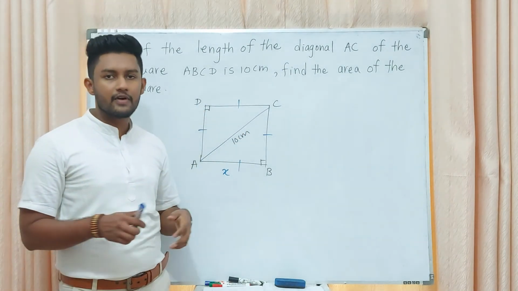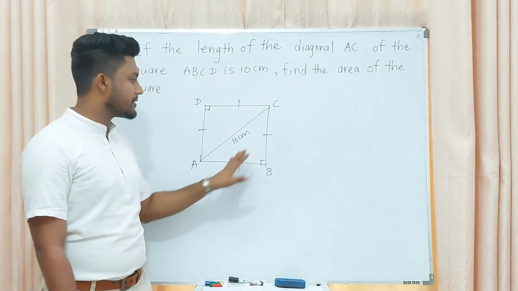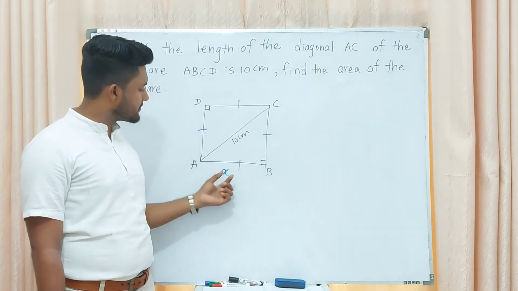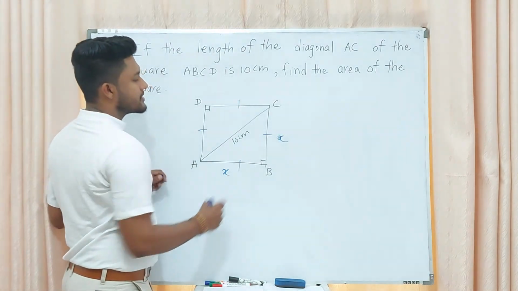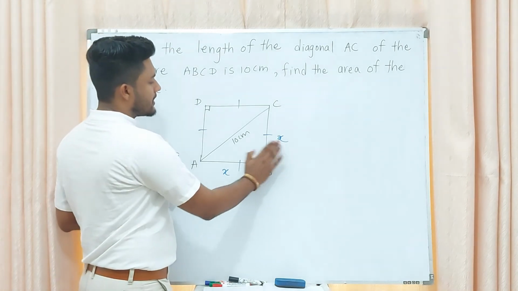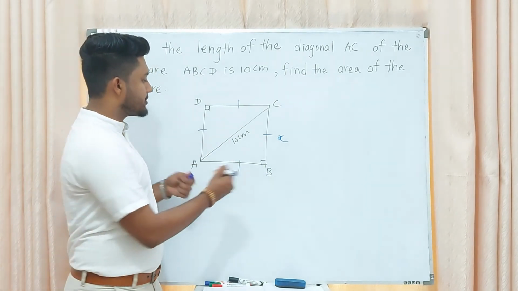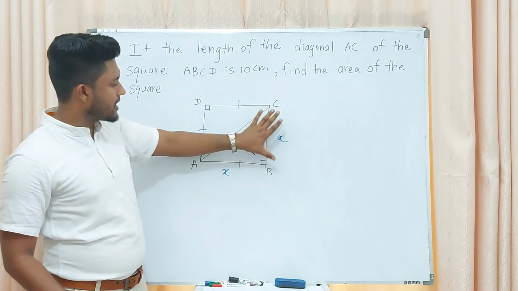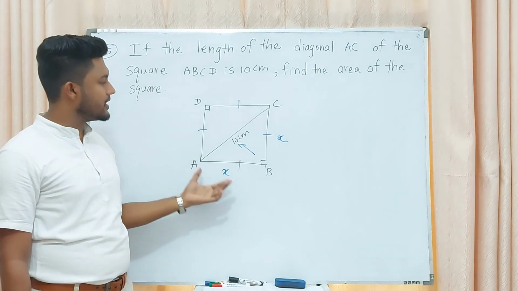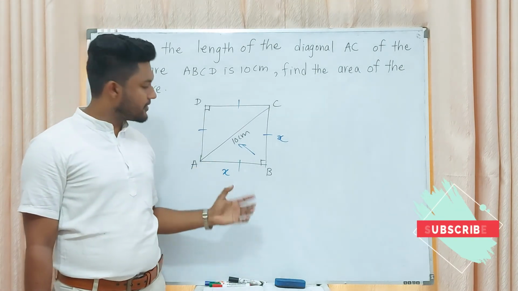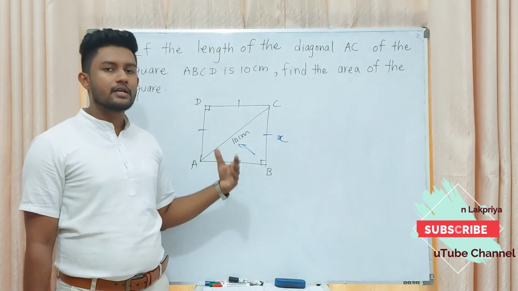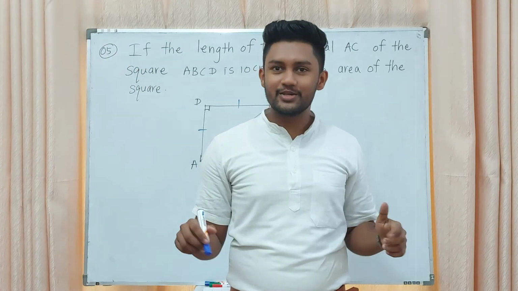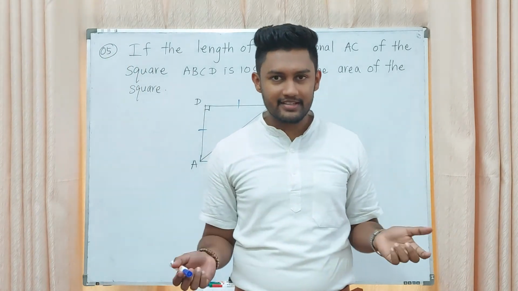How can we find the area of a square? Length multiplied by breadth. You can find it by using the Pythagoras theorem. If this length is x, this length is also x, then you can put hypotenuse is this one, AC squared equals AB squared plus BC squared. Like that way you can find the value of x, and x into x, x squared, you can find the area. I think you got a clear understanding about the Pythagoras theorem.